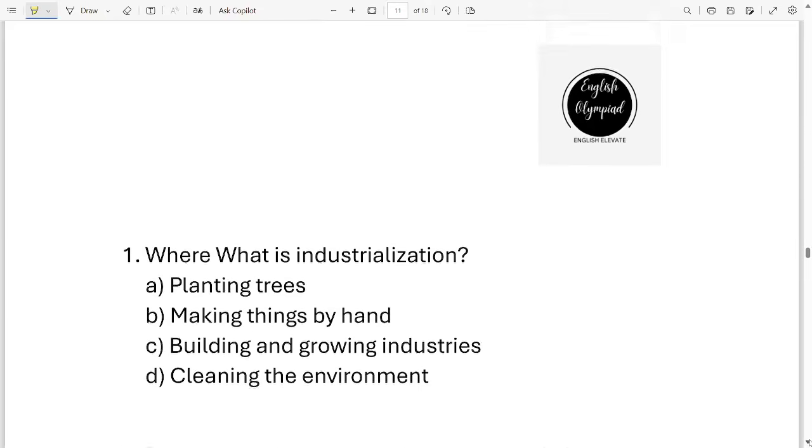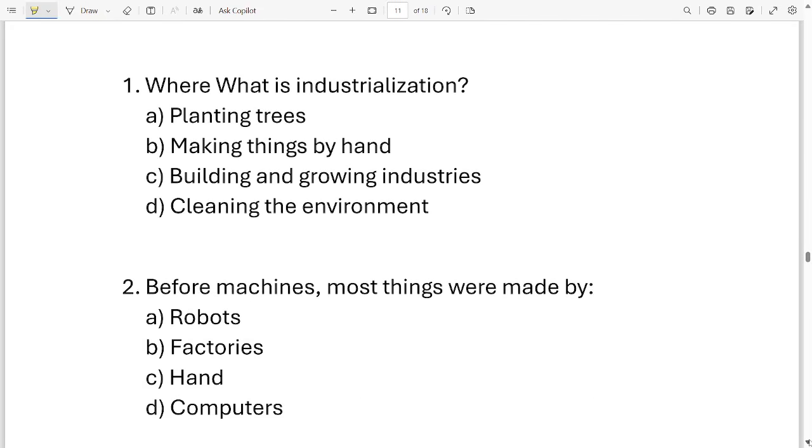Okay, now that we have read the passage, the first question based on this passage is, what is industrialization? Here are your options: planting trees, making things by hand, building and growing industry, cleaning the environment. These are the four options. Which of these options is correct? What do you understand by industrialization? You went through the passage. Now tell me, what do you understand by industrialization? Which option is correct? It is option C, building and growing industry.